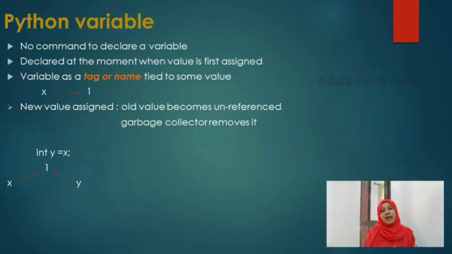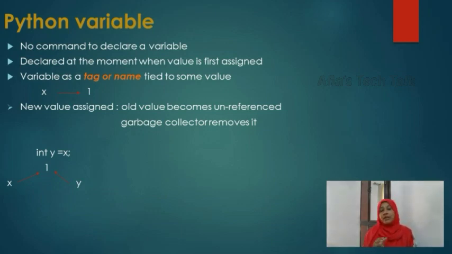In the Python programming language, it is not at all necessary to declare a variable at the beginning of the code. Whenever we find the requirement of a variable to store a data value, at that moment itself we can declare it, and when the value is first assigned, the variable will be declared.